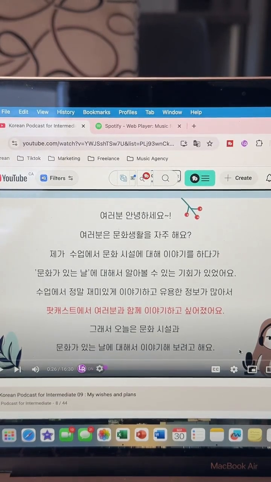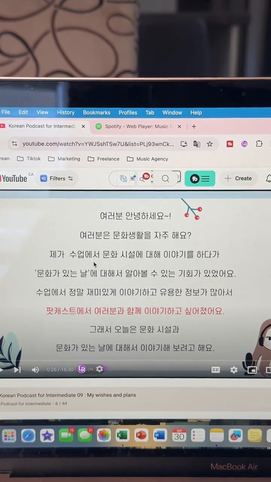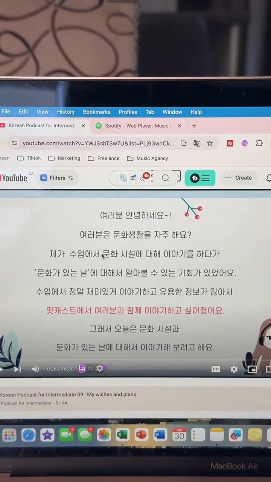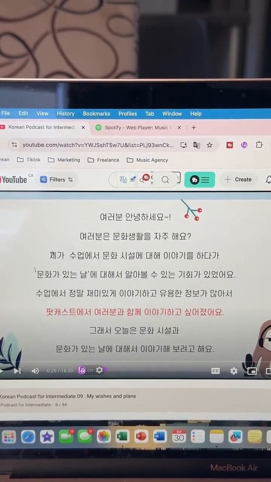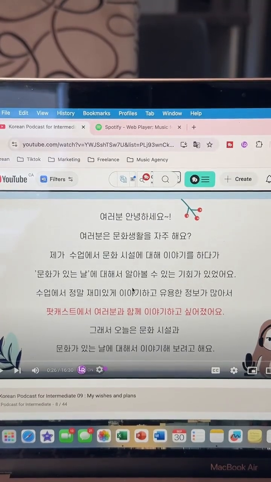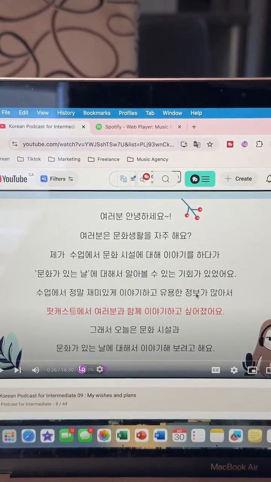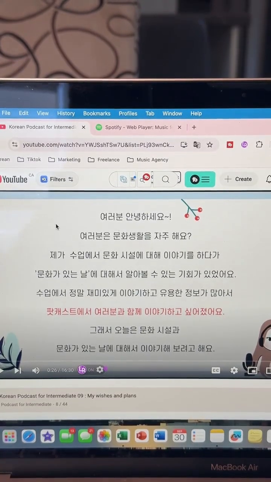So she is saying that information can be associated with what she is talking about, the culture day or something like that, or just cultural things in general, cultural facilities as well. So you can think of the information as what you need to know about this. That is another way that you can view this word tomboka.